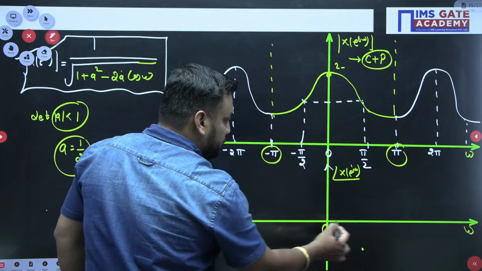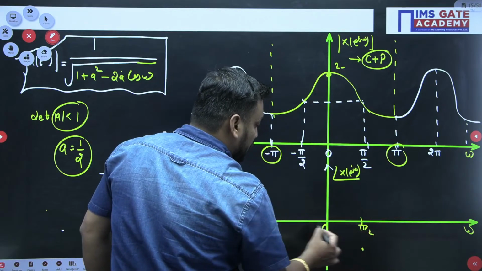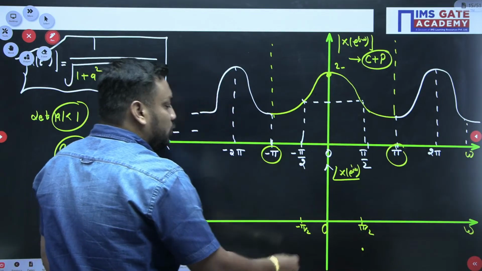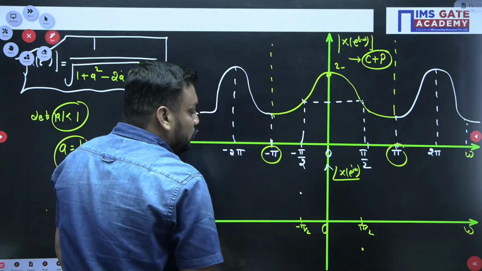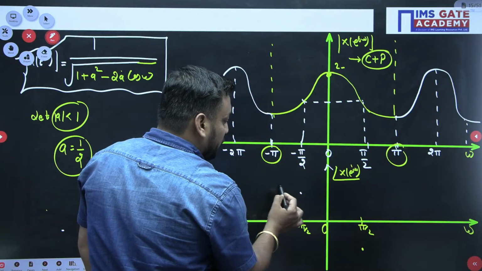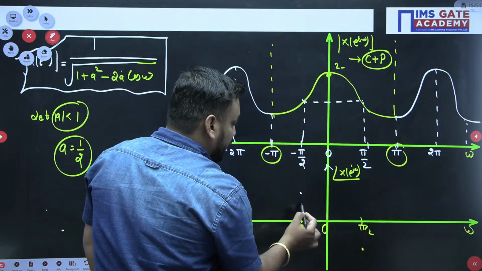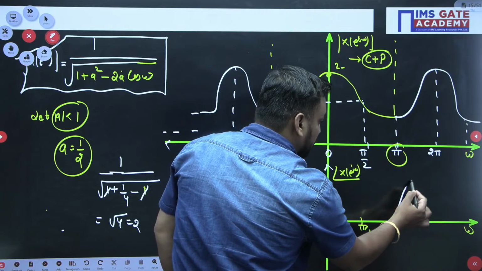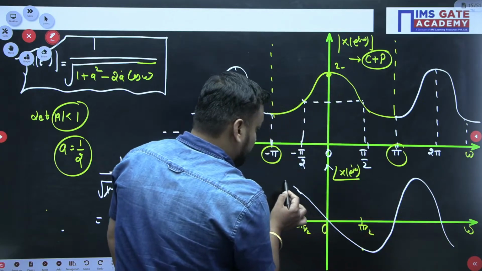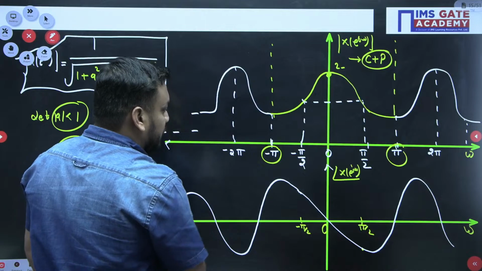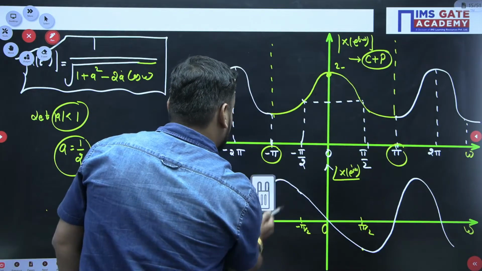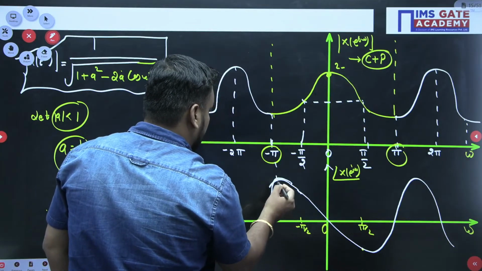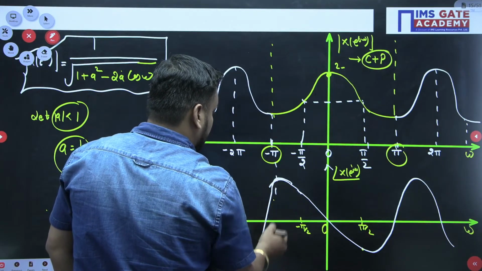Similarly at minus pi by 2, you will get the same value in the positive. So if you make the entire curve, you will get a curve like this, an odd curve. You can make the curve exactly up to pi like this. Like that you will get the curve.